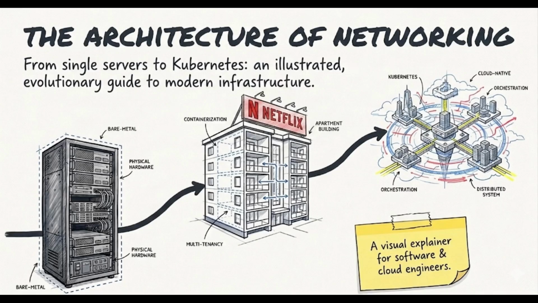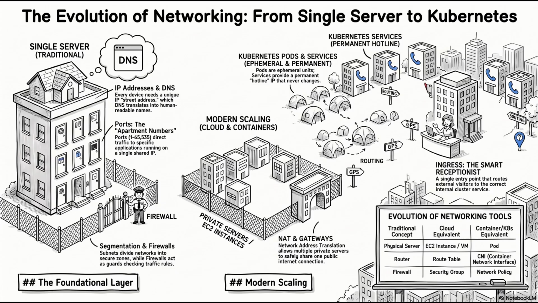Ever wonder why Netflix works smoothly on 2 billion devices? Or how Discord can handle millions of people talking at once? It's not magic, it's this elegant system of networks that evolved from the 1990s to today. And you're about to understand it without writing a single line of code. And I'll do it using just one story.